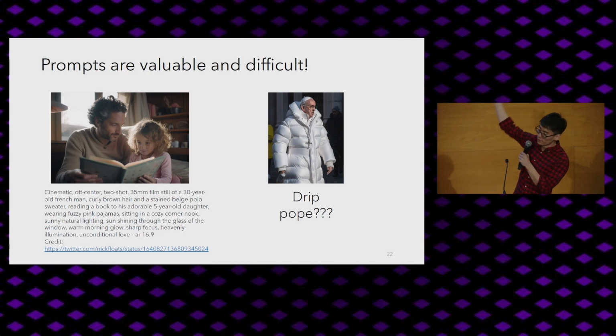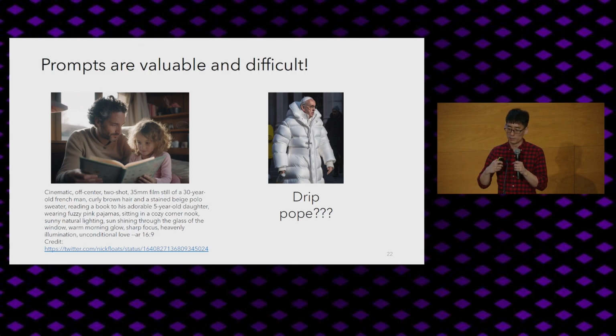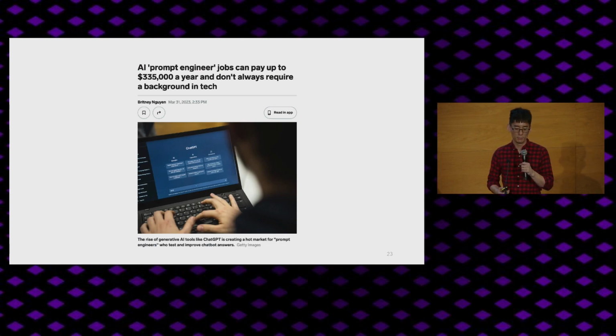Now, if you try to reverse engineer, for example, this one, this is my best attempt at this. Clearly, I'm not very creative. But the point I'm trying to make is that these viral images that are generated from these amazing generative AI methods require a lot of effort to create. And I want to put a number on this, actually. Prompt engineers can be paid up to $335,000 US per year just to generate these prompts.